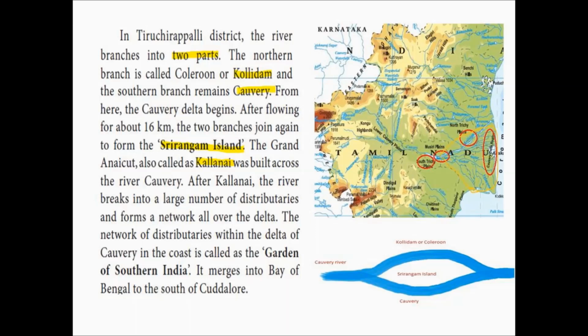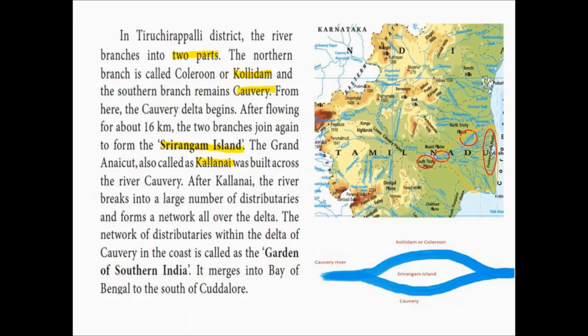The Grand Anicut, also called Kallanai, was built across the river Kaveri. So again a dam is built across the river Kaveri called Kallanai. Already in Salem district, Mettur Dam was built across this river. Here in Tiruchirappalli district, Kallanai is built across this river for the purpose of storing water.